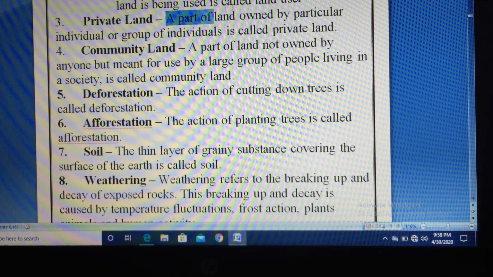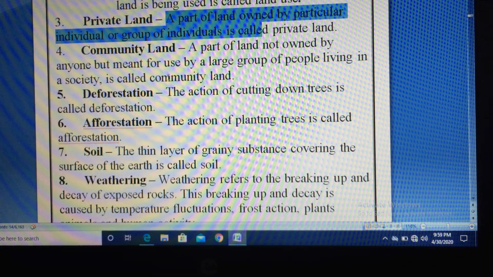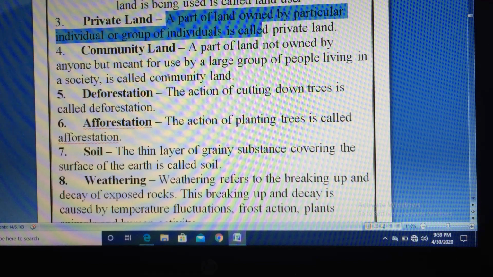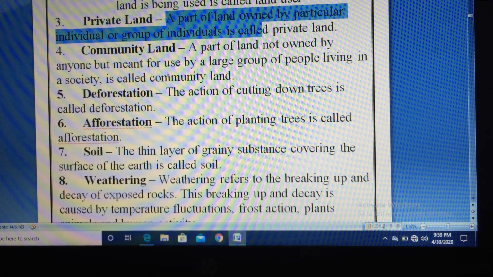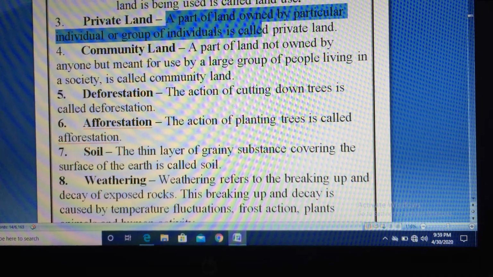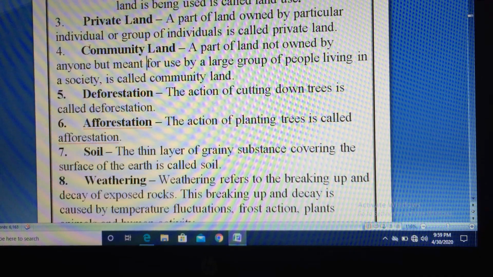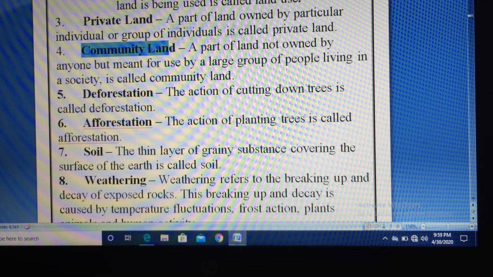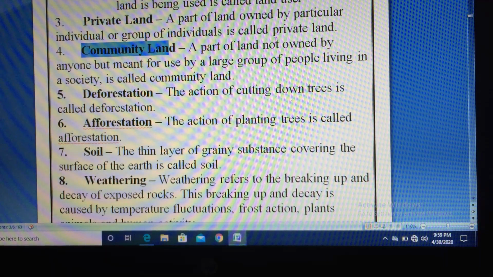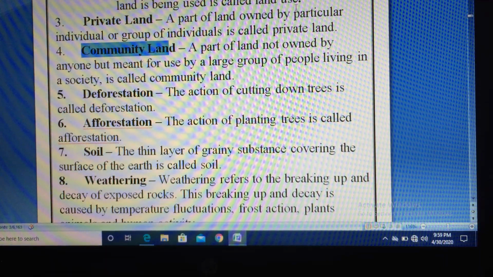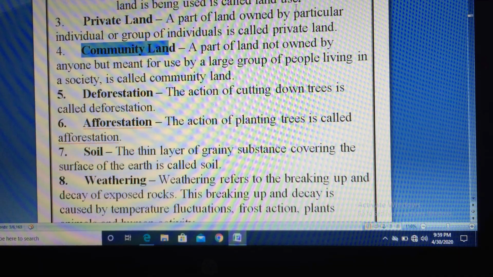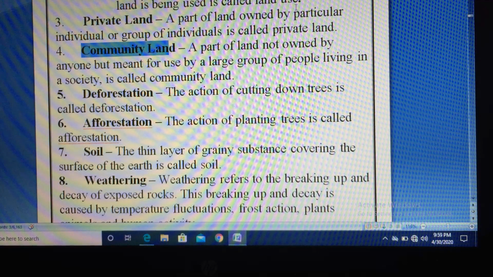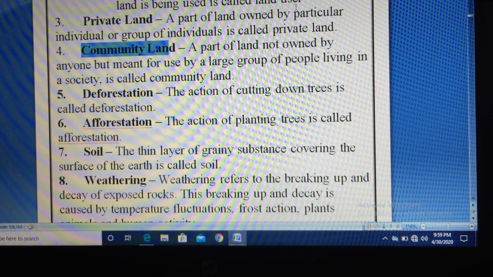Next is private land. A part of land owned by a particular individual or group of individuals is called private land. Next is community land. A part of land not owned by anyone but meant for use by a large group of people living in a society is called community land. What is it called? Community land.